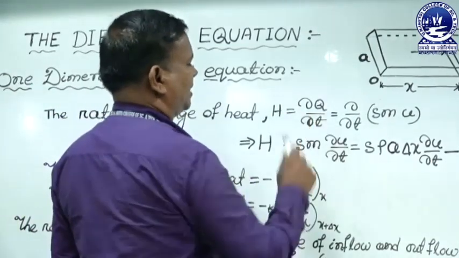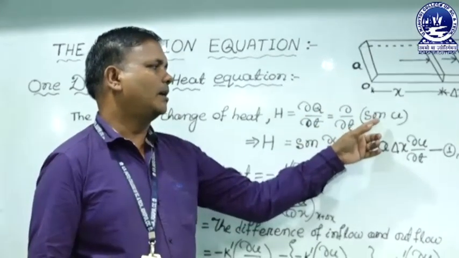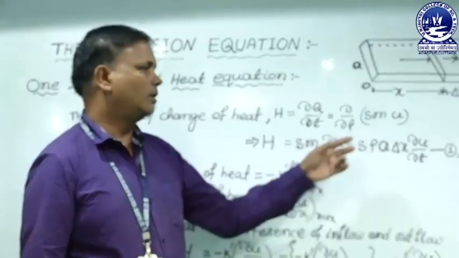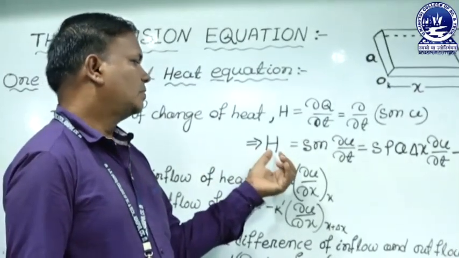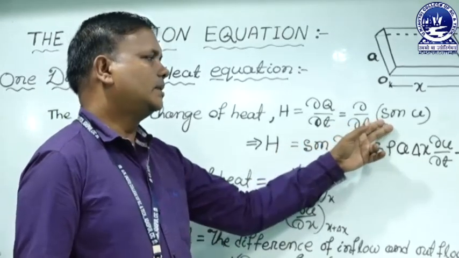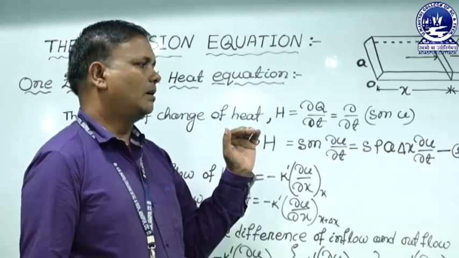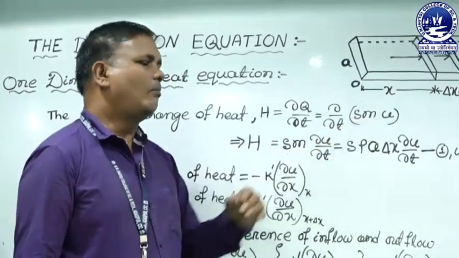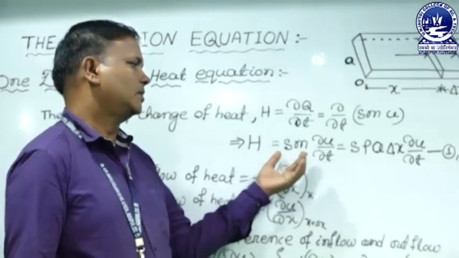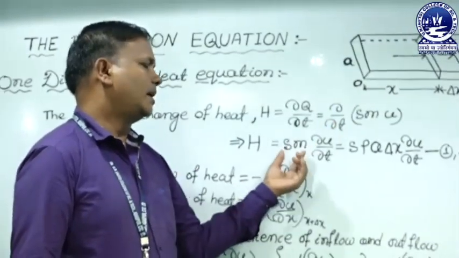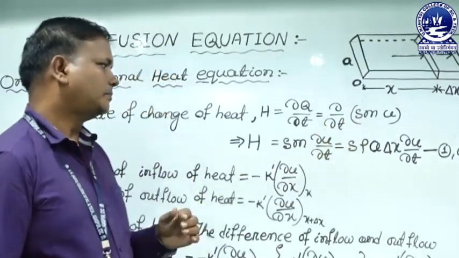We know that the heat Q is equal to S M U. Here U is taken as temperature. So S is constant, for a specific material S is the specific heat, so it is constant. Mass is also constant in a particular section. So S M can be taken outside, and we get del U by del t.